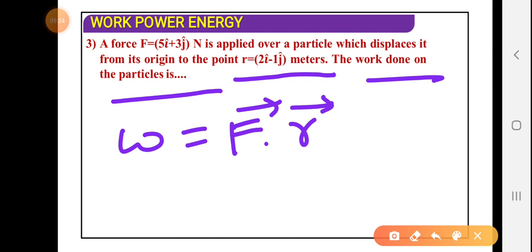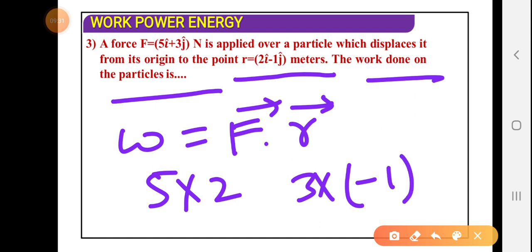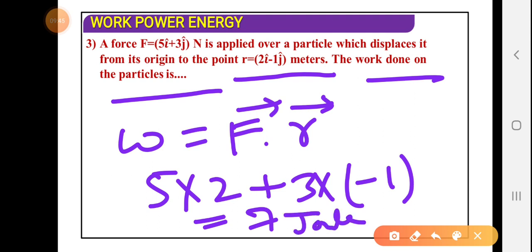So 5 into 2, and the second one becomes 3 into minus 1. When we add, we get 10 minus 3, that will be equal to 7. So the answer will be 7 joule. All the things are in the SI system, so here it will be 7 joule.